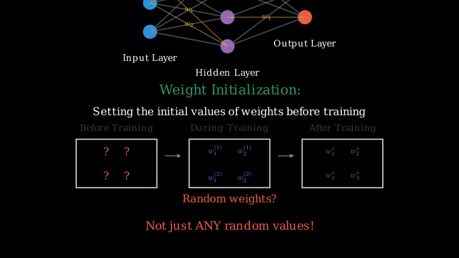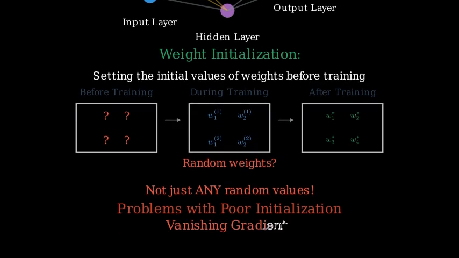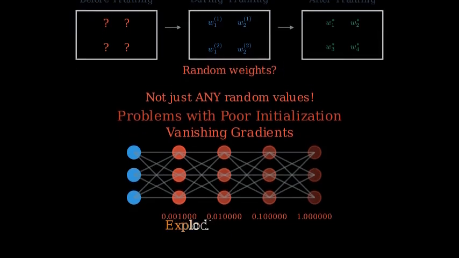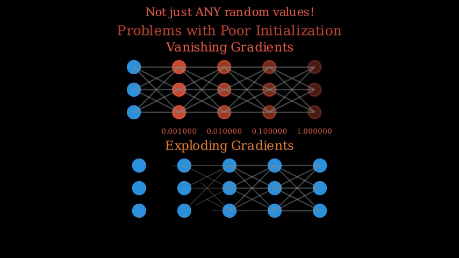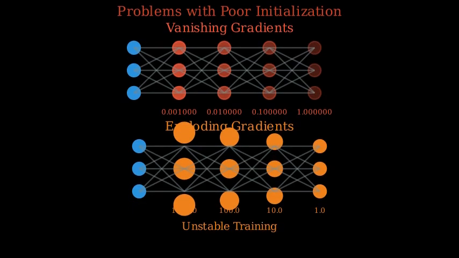Let's explore what can go wrong with poor weight initialization. There are two major problems that can occur: vanishing gradients and exploding gradients. First, vanishing gradients occur when gradients become extremely small as they propagate backwards through the network. This causes neurons in earlier layers to learn very slowly or not at all, effectively dying during training. On the other hand, exploding gradients occur when the gradients become extremely large, causing weight updates to be too large. This can lead to unstable training or cause the network to diverge completely, making learning impossible.